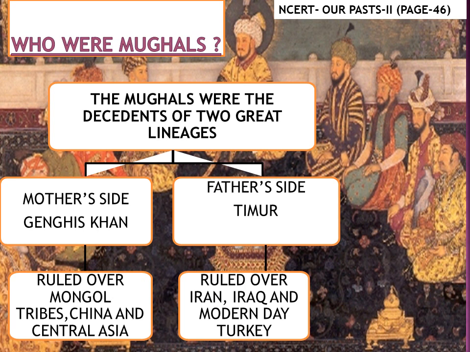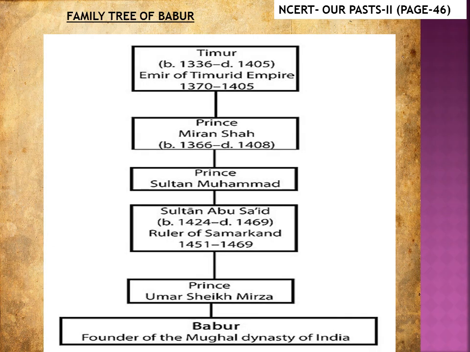Now, what is this father's side and mother's side? Let's have a look. Look at this family tree of Babur. The initial ruler was Timur, and then came Prince Miran Shah, then Prince Sultan Muhammad, then Sultan Abu Sayyid, and then Prince Umar Sheikh Mirza, and then came Babur. And with the beginning of the rule of Babur, we say Mughal rule started in India. So, from their father's side, Mughals are the descendants of Timur, and similarly, from their mother's side, they were the descendants of Genghis Khan.